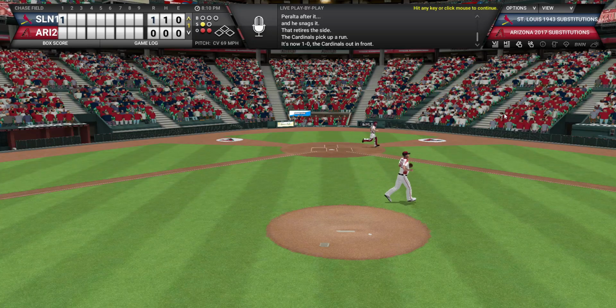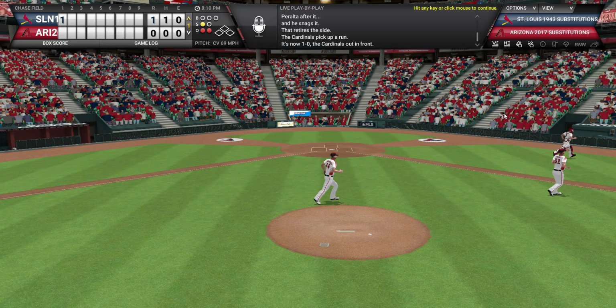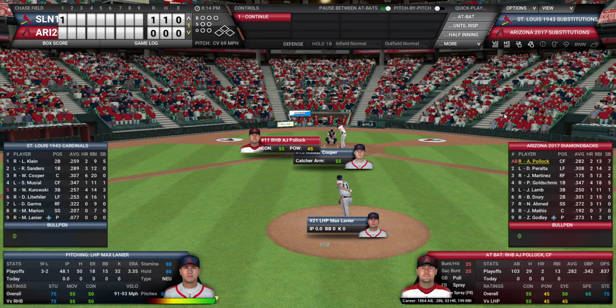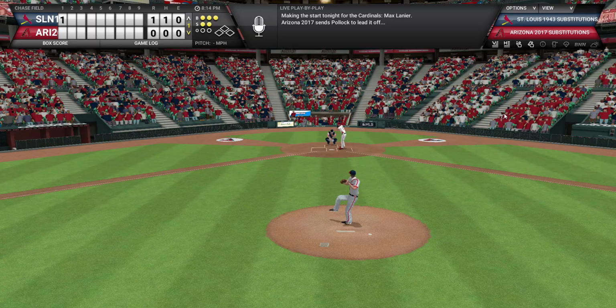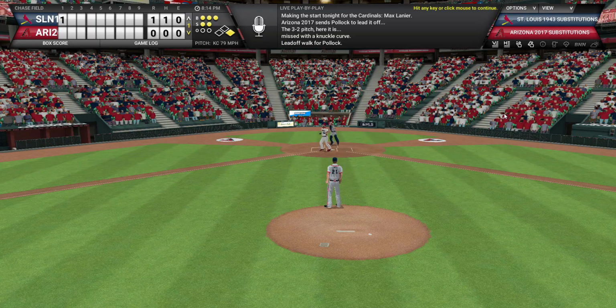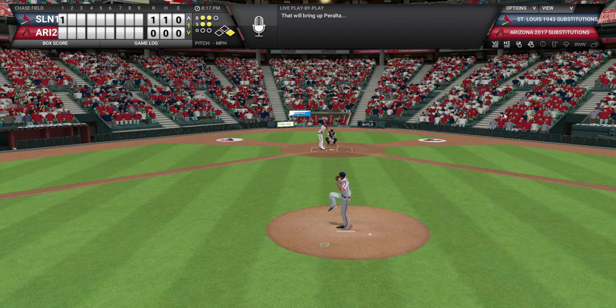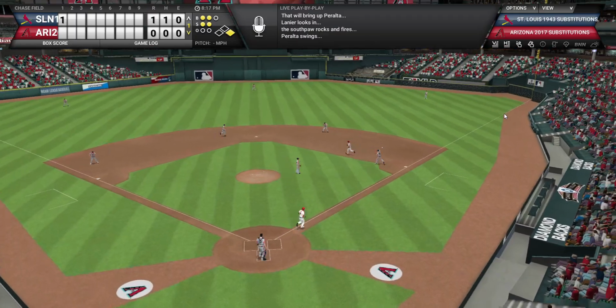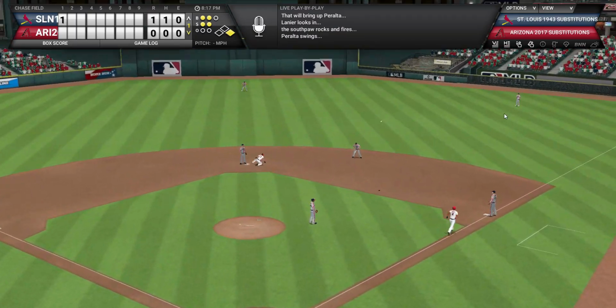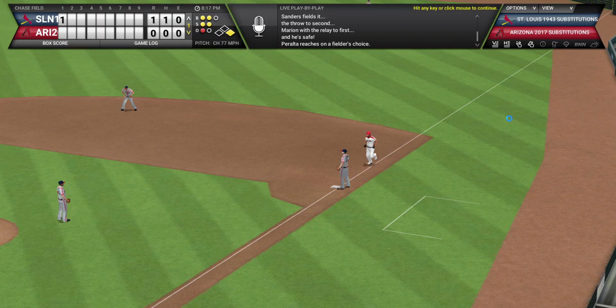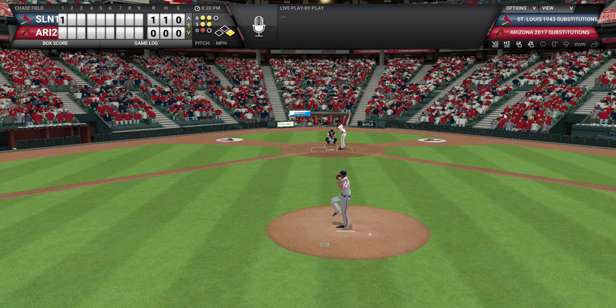Is that a sign of things to come? Is it a sign of good things for the Cardinals? Are the Diamondbacks going to jump all over the Cardinal pitching again? We'll see, I guess. The next hitter Stan Musial did fly out, so the end of the inning has happened. And a leadoff walk to A.J. Pollock. Peralta's going to hit to first. I think that's going to be a double play. Now he's going to beat the return throw. So 1 out on the fielder's choice. JD Martinez at the plate.